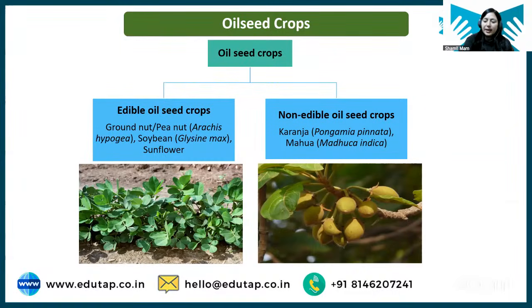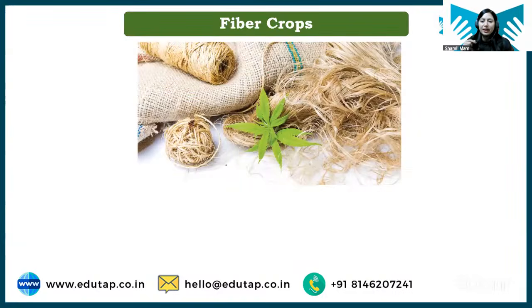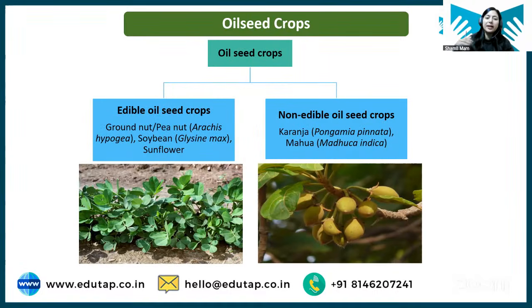Okay. Next we have is the fiber crops. So Saik has asked, what about scientific names? Do we have to learn all the scientific names? Here you can see scientific names of a few crops are given. In case of scientific names, you have to learn scientific names of important crops only, because in examination, the examiner can ask the scientific name of any crop.